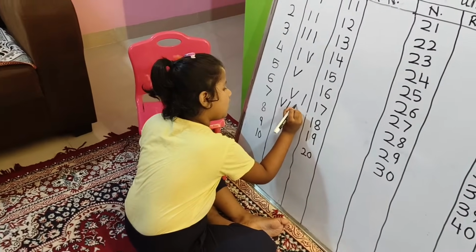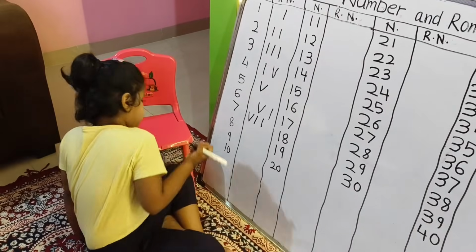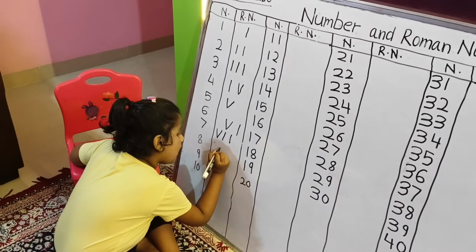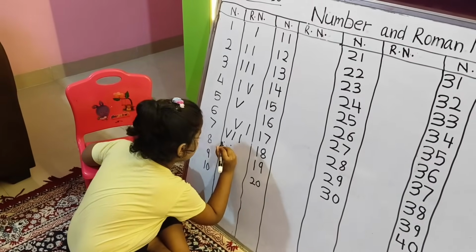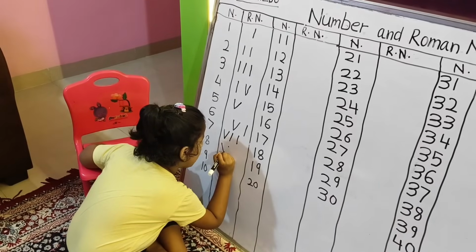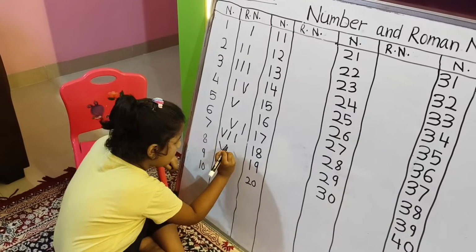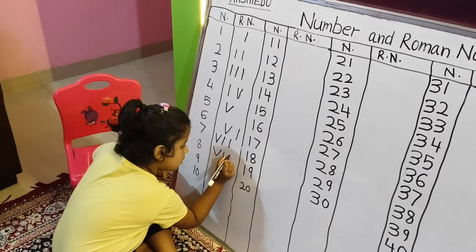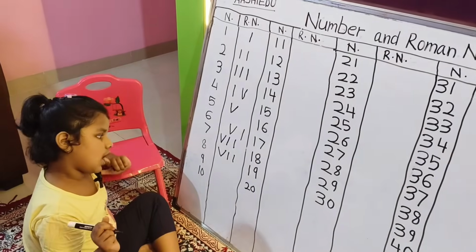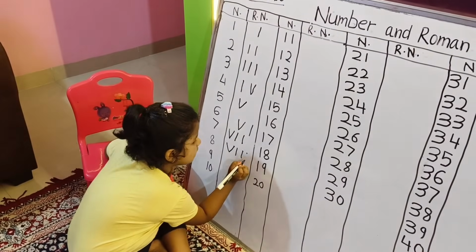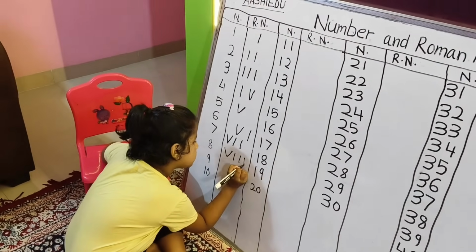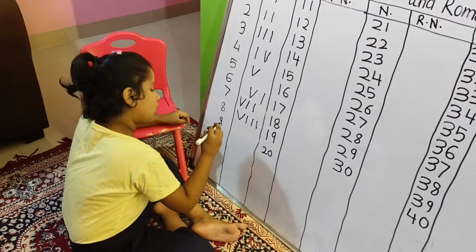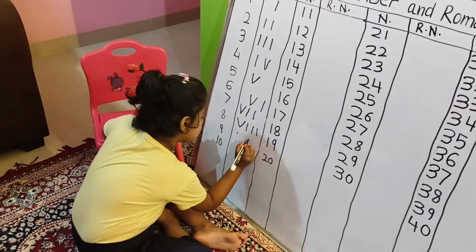So if we put this line and this line, it is 7. Then for 8, we do V and I and I and I. This is number 8, and here comes I and X.